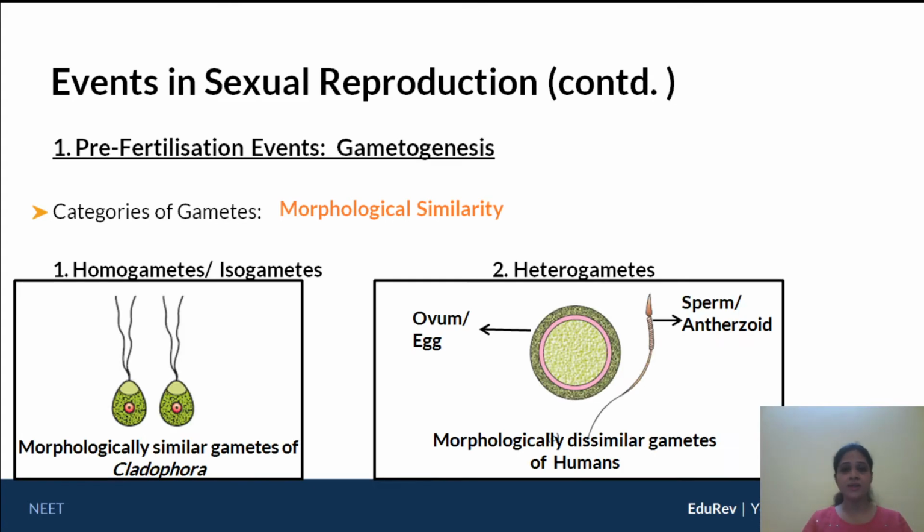Now, for us to understand better, let's take a couple of figures. Under homogametes, you can very clearly see the morphological similarity of the male and the female gamete in the case of cladophora. In cladophora, you can't really make out what is the difference between the male and the female. Both of them look the same. However, if you look at heterogametes of human beings, the egg cell is very clear. It's a very big cell and it's clearly different from the sperm. If you look at the sperm, you have a flagellated cell here, sperm also called the antherozoid. So heterogametes imply morphologically different gametes, but homogametes imply morphologically similar gametes. So these are the two various categories of gametes.